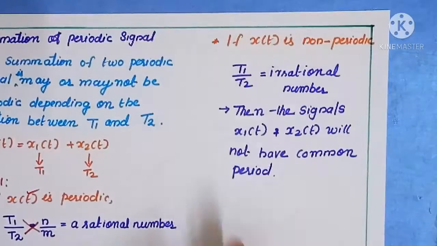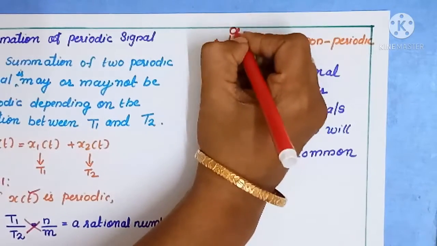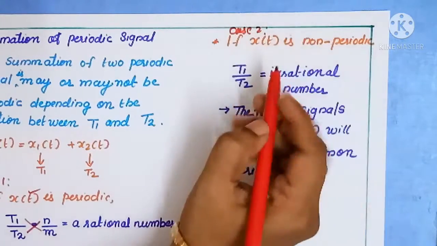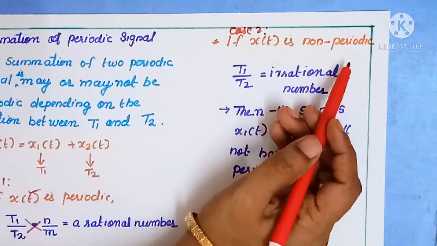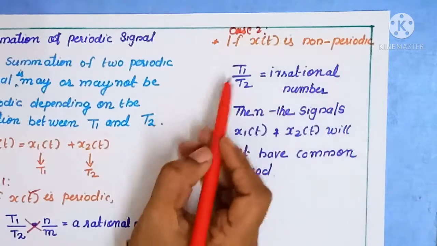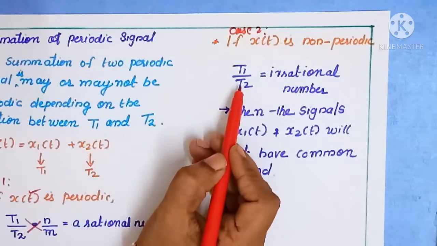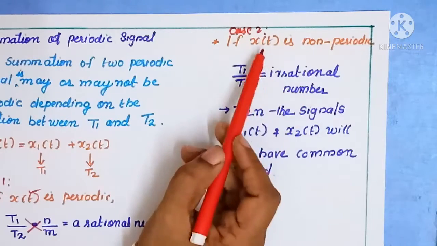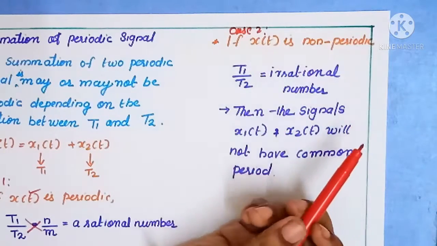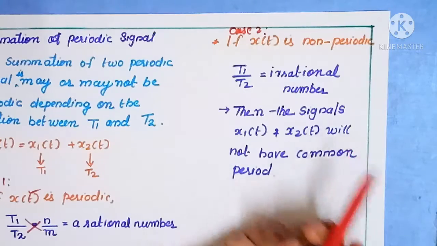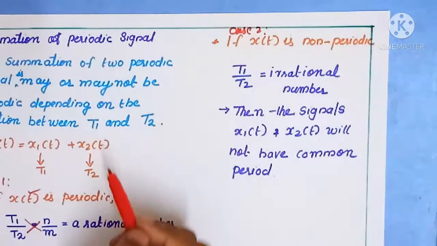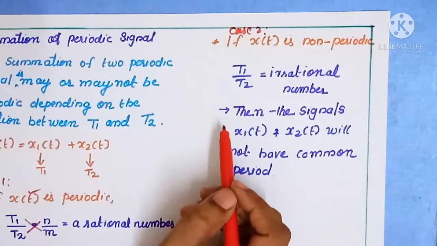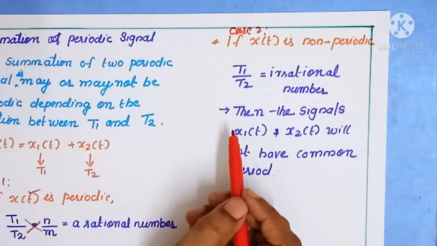So this is the condition when x(t) becomes a periodic signal. Next, consider case 2: if x(t) is non-periodic, then the relation between T1 by T2 is an irrational number. Then we can say x(t) is a non-periodic signal. You understand the condition of periodic and non-periodic signals for the summation of two periodic signals?